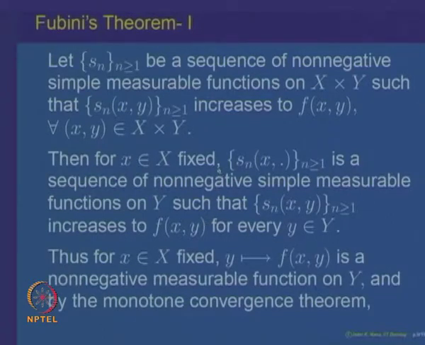The monotone convergence theorem is not required here. This is a limit of an increasing sequence of measurable functions. That says that the function y going to f of x y is a non-negative measurable function, because this function is a limit of measurable functions. So, the first fact being used is that limits of measurable functions are measurable. And now, we can also apply the monotone convergence theorem to conclude that the iterated integral of S n must converge to the iterated integral of f with respect to y.